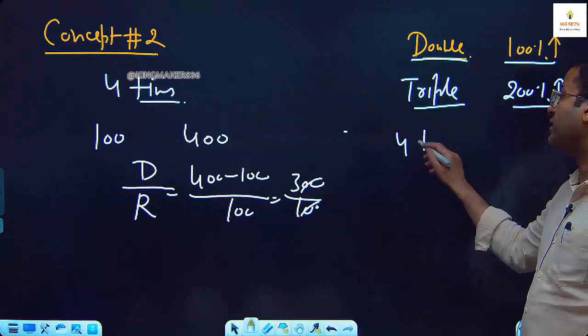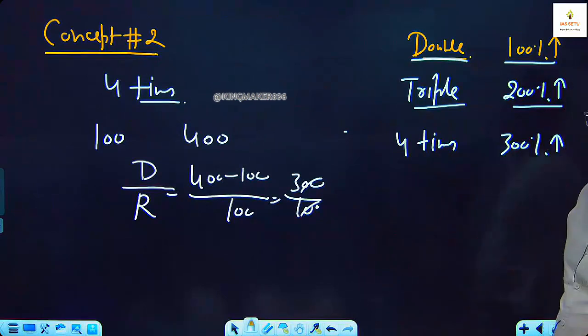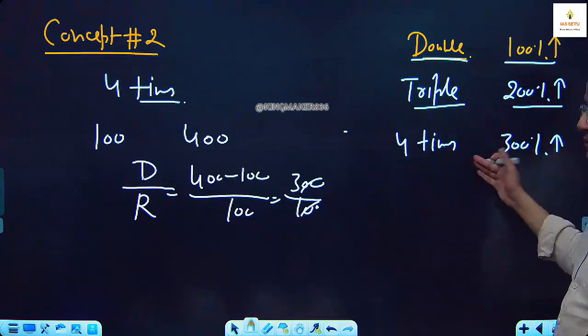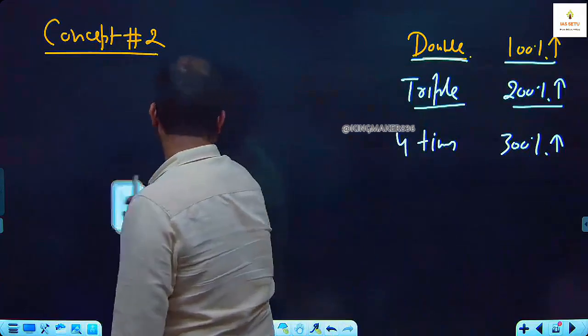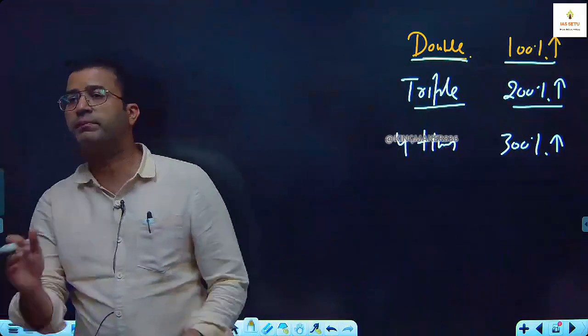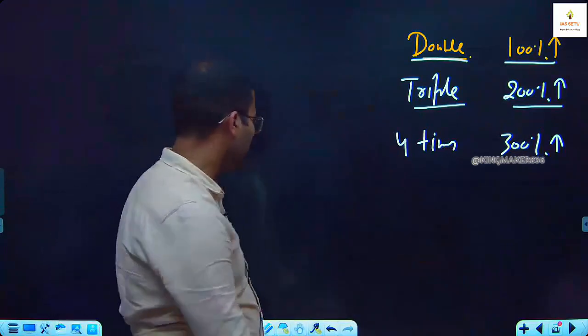If anything becomes 4 times, 300% increase. No need to mug this up. I tell you the relationship. Double is 100% increase, triple is 200% increase, 4 times is 300% increase.